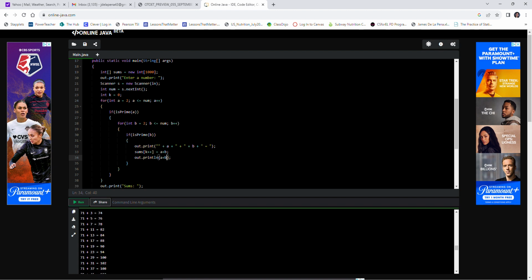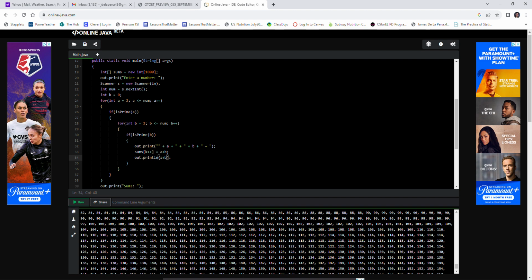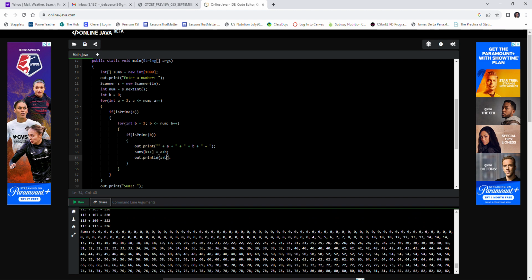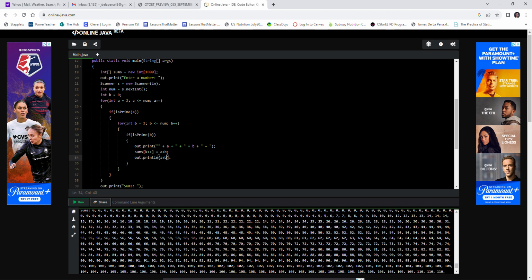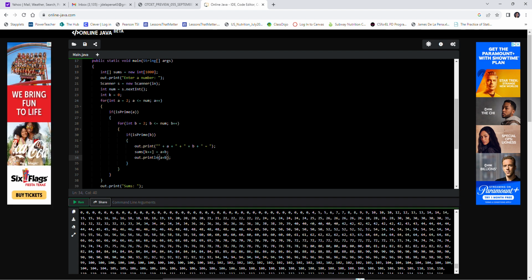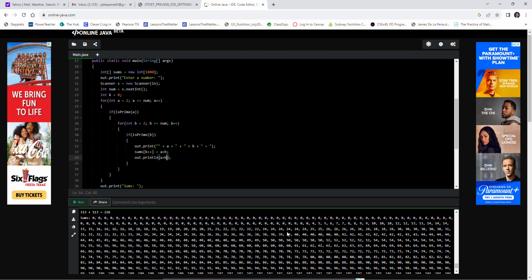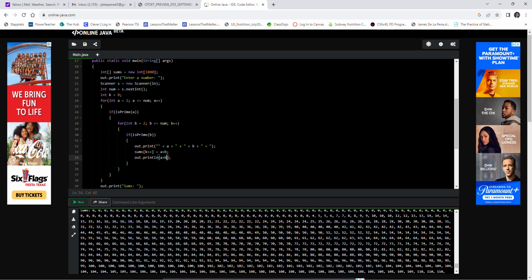We're trying to show that every single even number basically is in that list of sums, or at least up to a given point, because of the limitations of computer memory. And again, this is probably not the best or most efficient way to do this. It's just something that I thought of on the spot. So in my array of sums, I do have a bunch of zeros, but they're in order now because I sorted them. So I have 4, then 6, then 8. I'm looking at every even number.